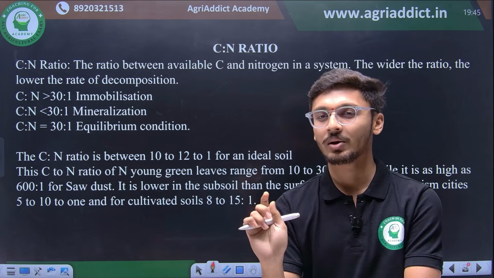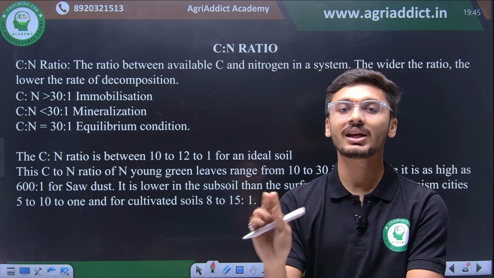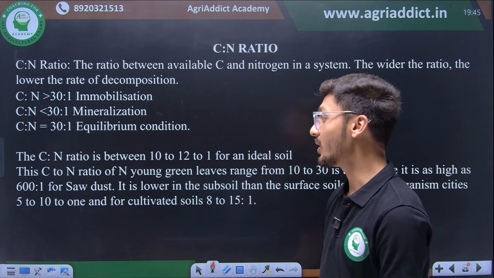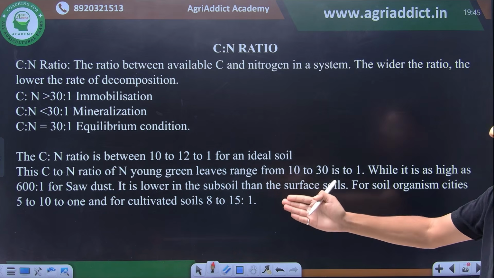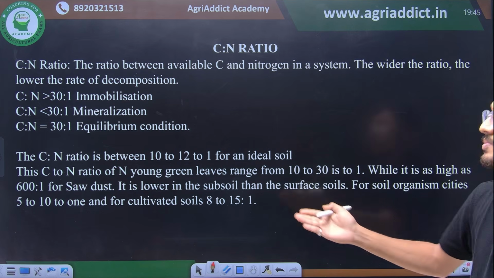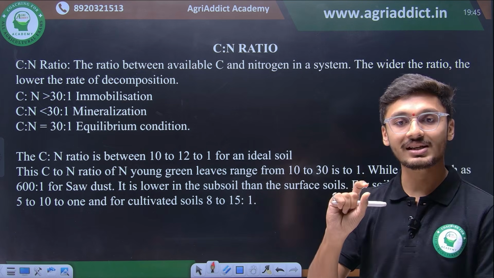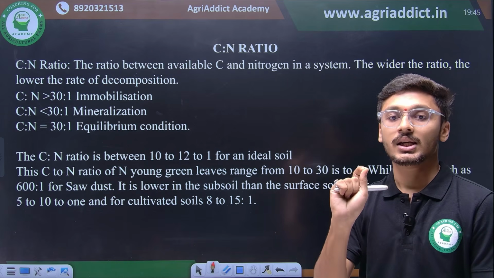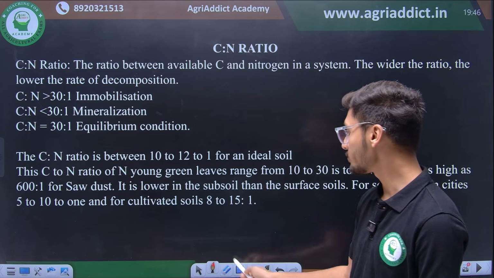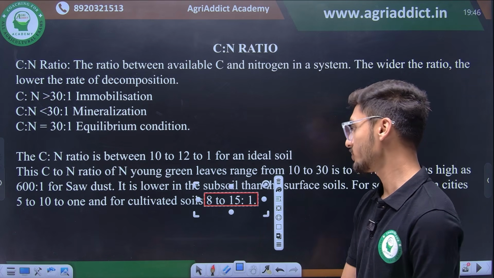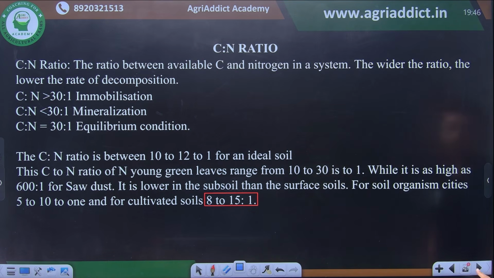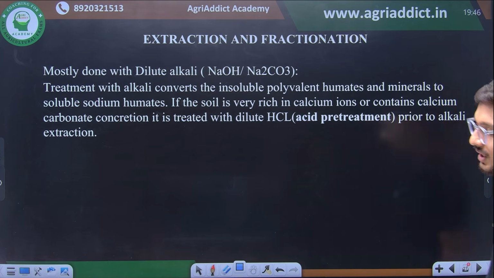तो अगर ऑप्शन में 12:1 भी आया तो बिल्कुल कंफ्यूजन नहीं होने देनी है. कार्बन नाइट्रोजन रेशियो ऑफ एन आइडियल सॉइल इज 10 to 12:1, whereas for sawdust it is 6:1. Then for young leaves it is 10 to 30:1, and for soil microorganisms it ranges from 5 to 10:1, or more precisely 5 to 9:1 for microorganisms, and for cultivated soil it can range up to 8 to 15:1. So for an ideal soil sample it is 10 to 12:1. और ये बहुत सिंपल क्वेश्चंस है, ये अगर एग्जाम में कोई बच्चा गलत करे तो बहुत ही खराब चीज होगी.